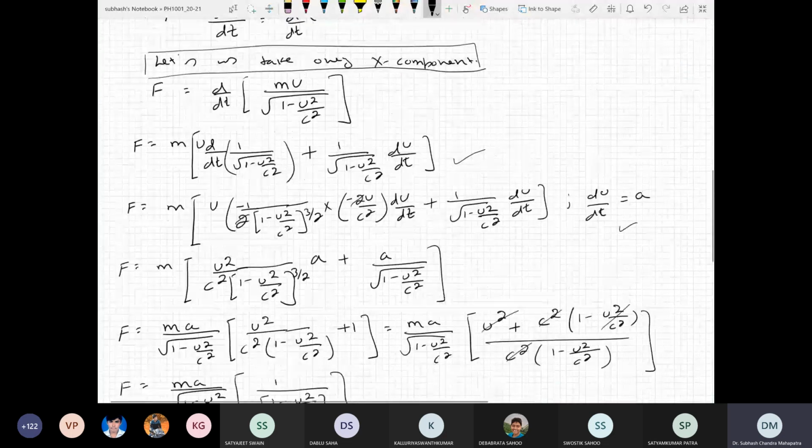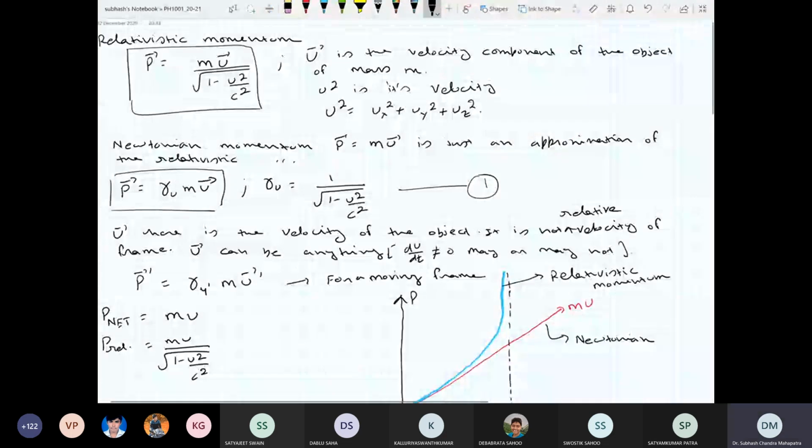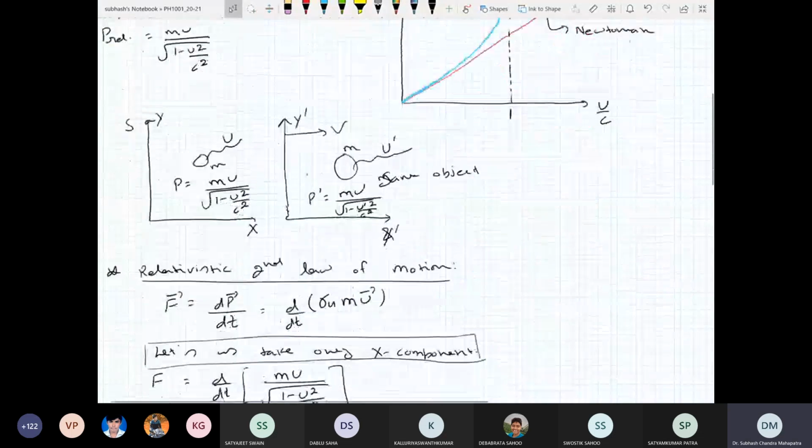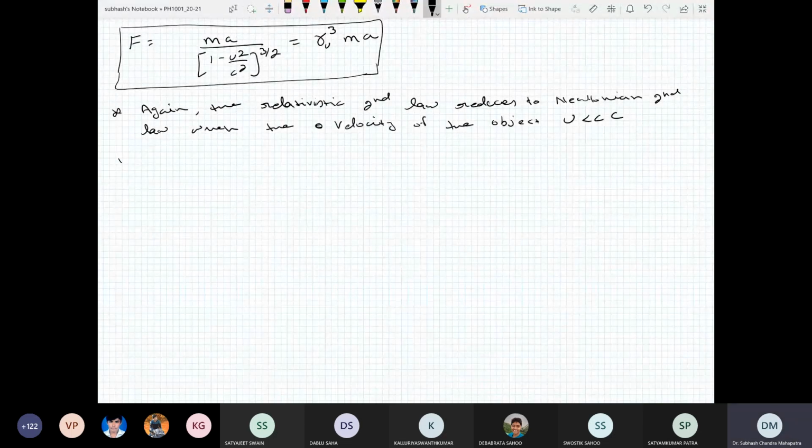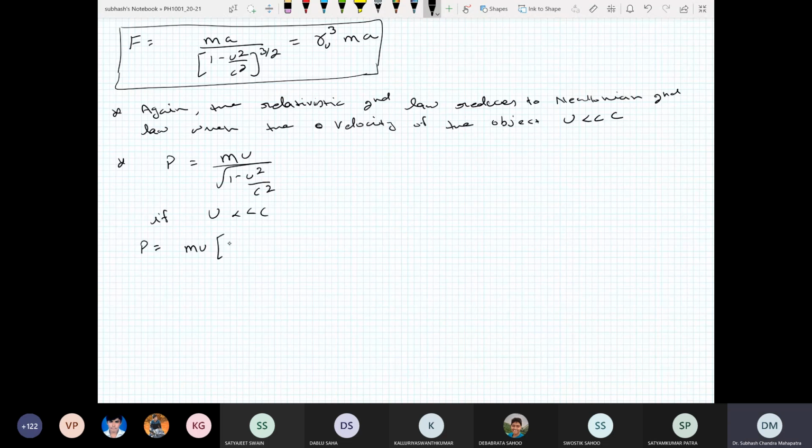For example, take this p here. You can Taylor expand, right? Suppose p is only the x component, then we have 1 minus u square by c square. If u is much less than c, we can Taylor expand the denominator term. So this is mu times 1 minus u square by c square to the power minus 1 by 2, and this you can write as mu times 1 plus 1 by 2 u square by c square plus higher order terms.